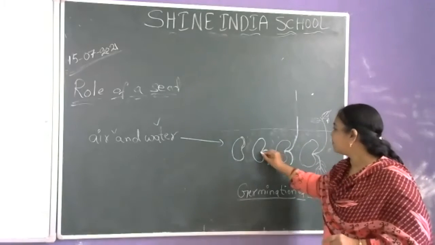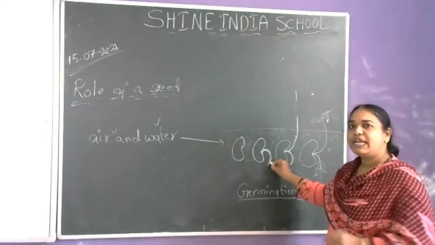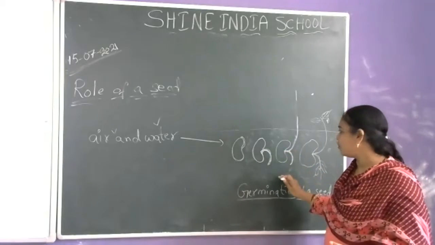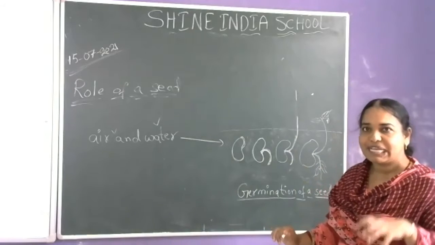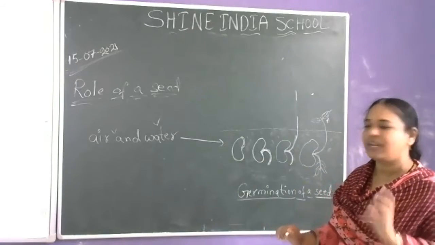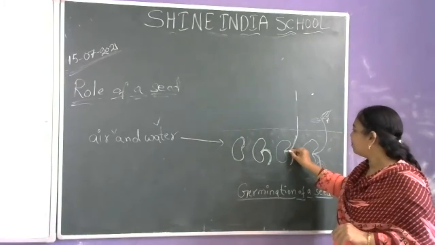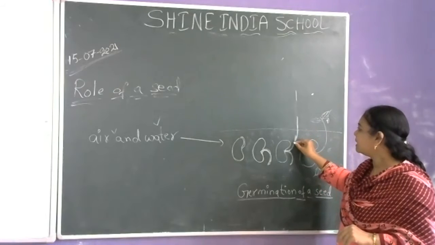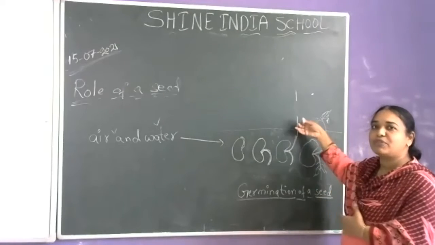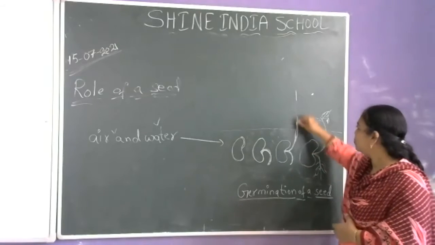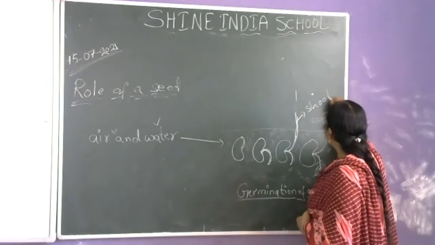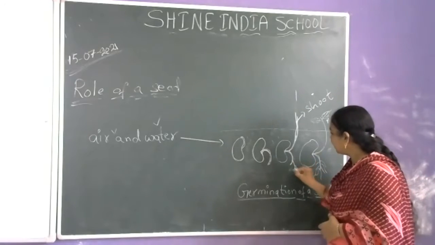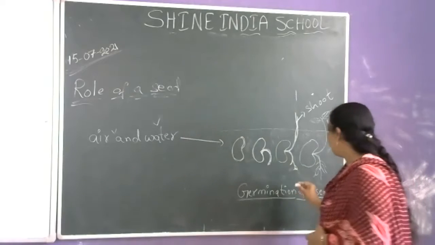The root comes first. In the process of germination, the root comes first and fixes the plant firmly and strongly in the soil. After that, the second part starts growing. The part growing above the soil is called the shoot, and the part inside the soil is called the root.